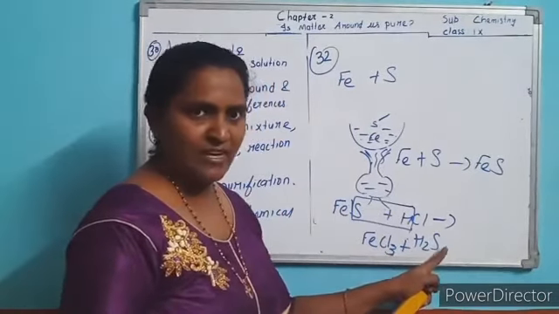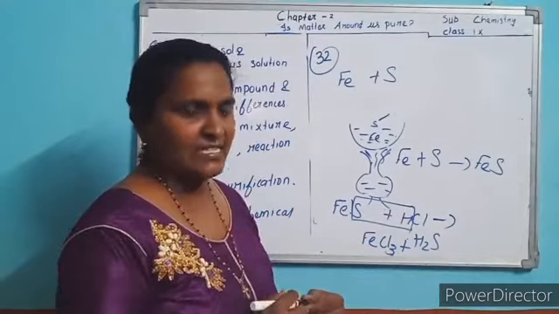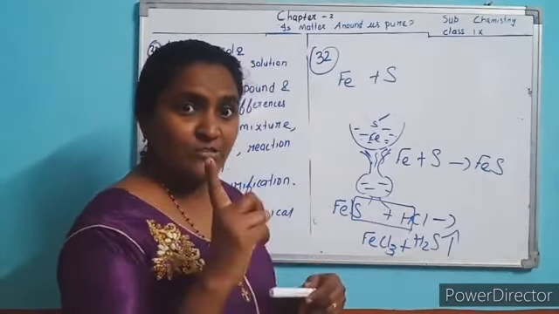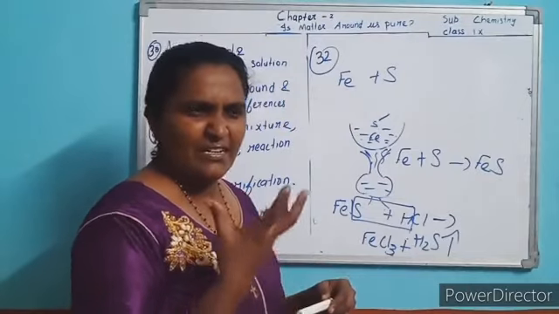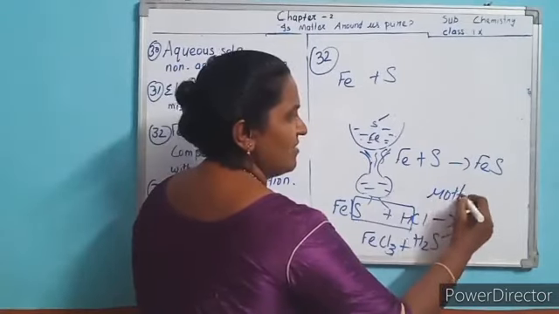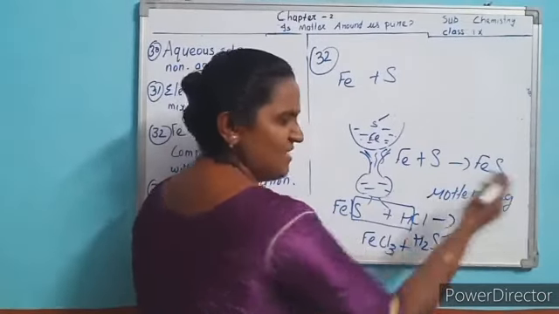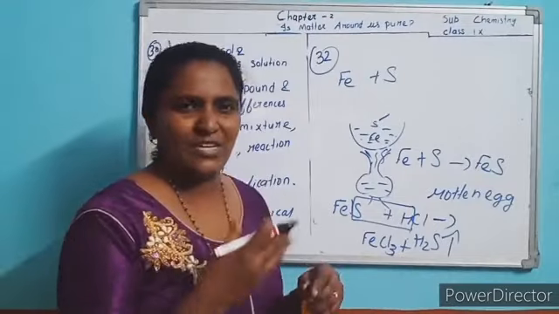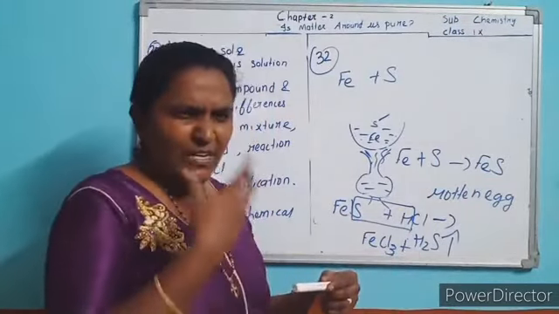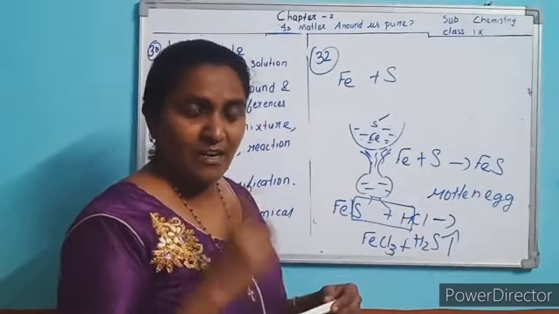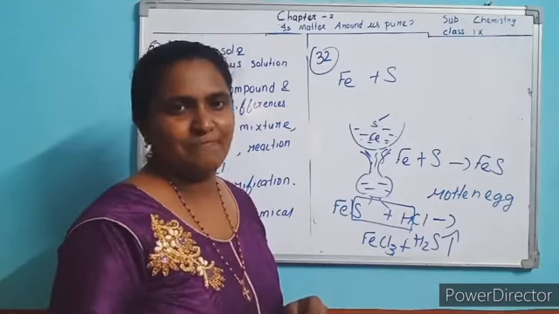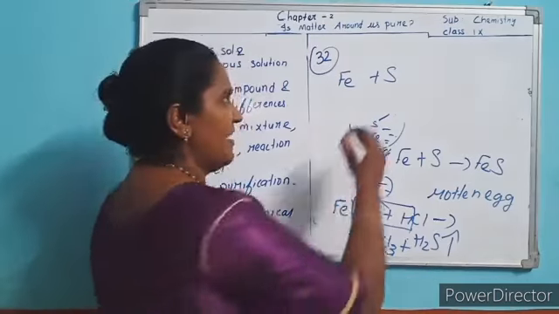Hydrogen valency 1, sulfur valency 2. You will study that valency later. So you will get one gas. They will ask you the nature of the gas. And rotten egg smell. The smell is a very foul smell you get. After adding this hydrochloric acid to this compound, you will get a bad smell, foul smell, because of the formation of hydrogen sulfide gas. Which gas? Hydrogen sulfide.